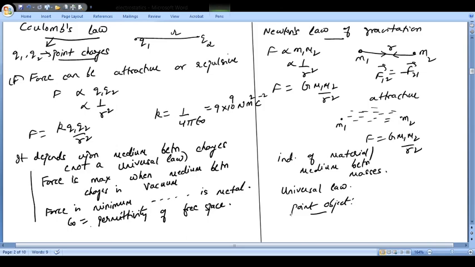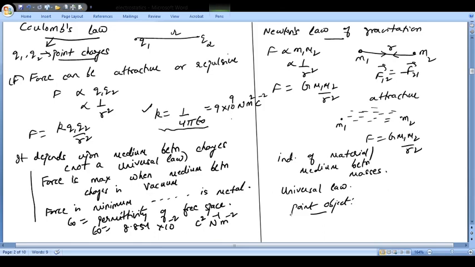And this value of epsilon naught is not required. You have to remember this value of 1 upon 4 pi epsilon naught, 9 into 10 to the power 9 units. This value is going to be important, so you can always get it from this. And the epsilon naught value is 8.854 into 10 to the power minus 12. Unit-wise, it is going to be Coulomb square, Newton minus 1 and M minus 2.